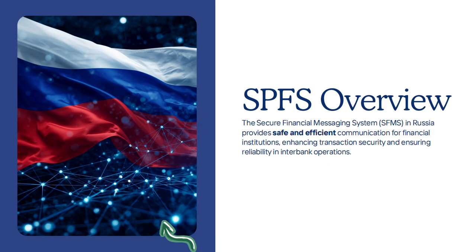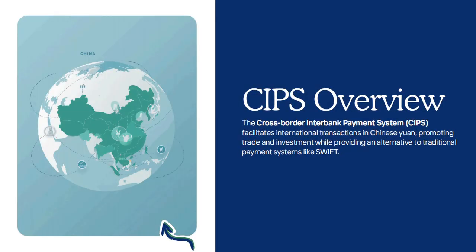Next, we have SPFS, that is for Russia. SPFS is Russia's alternative to SWIFT. So it allows financial messaging within Russia and with partner countries. Next, we have CIPS for China. So CIPS stands for Cross Border Interbank Payment System. It facilitates international payments in Chinese currency, the yuan.